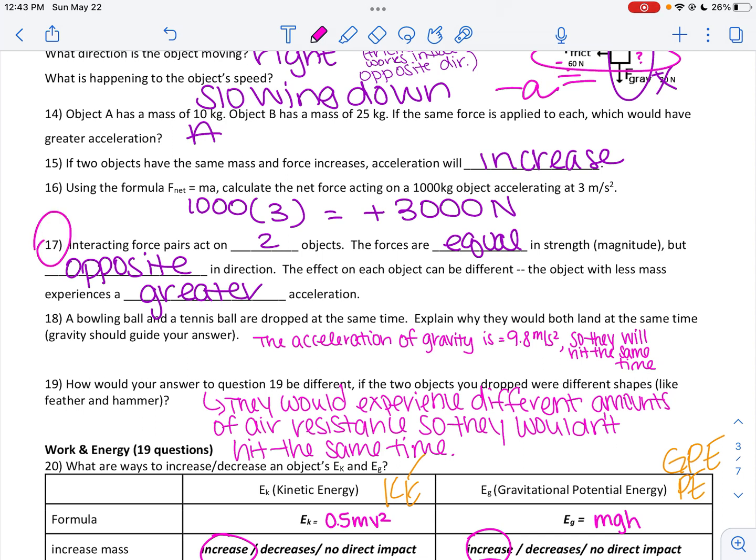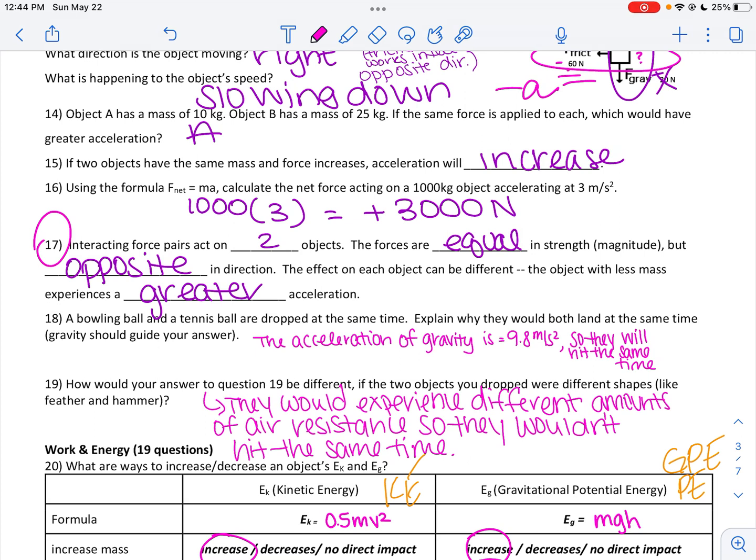Newton's third law is what we have here in 17, where we have for every action, there's an equal and opposite reaction. So for every action, there's an equal and opposite reaction. So remember, we always said the bat hits the ball, and the ball also hits the bat. And then I always ask you, well, hey, which force is greater? And everybody always tells me the bat hitting the ball is greater because the ball goes flying.